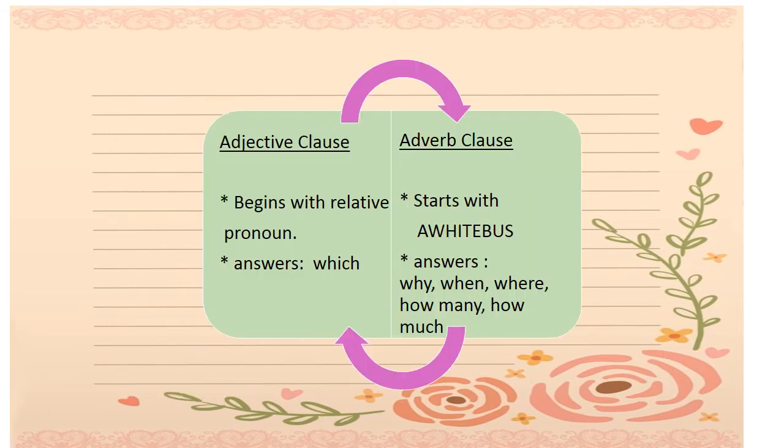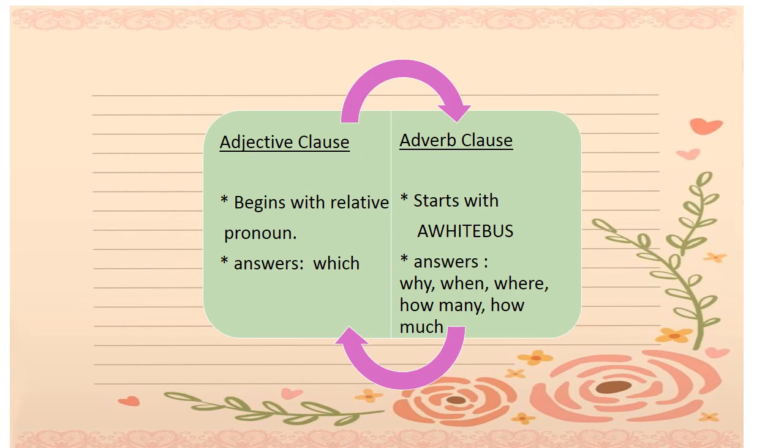With the help of this example, you will be able to understand the difference between an adjective clause and an adverb clause. The adjective clause begins with a relative pronoun: who, whose, whom, which, that. And these clauses answer which. An adverbial clause begins with a subordinate conjunction, a wide variety, and it answers why, when, where, how many, or how much.